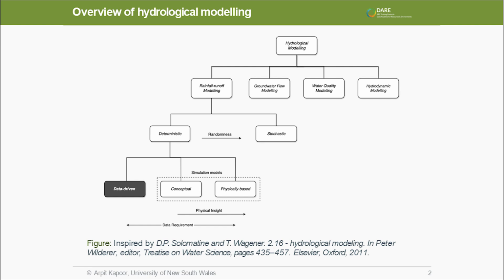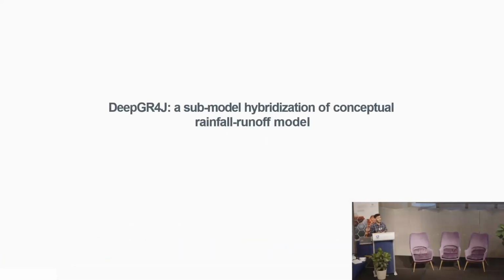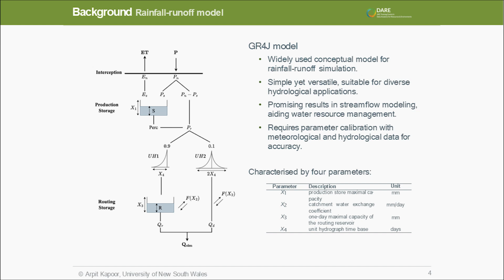So there's a need to bring these worlds together and create more advanced models that can leverage the physical understanding of the simulation-based models and the data-driven power of the data-driven models. Which is why I would like to talk about my first project, Deep GR4J. This is the GR4J hydrological model, a very simple but effective rainfall runoff model, which uses four parameters that are calibrated using observations data. It is used in a lot of hydrologic applications.